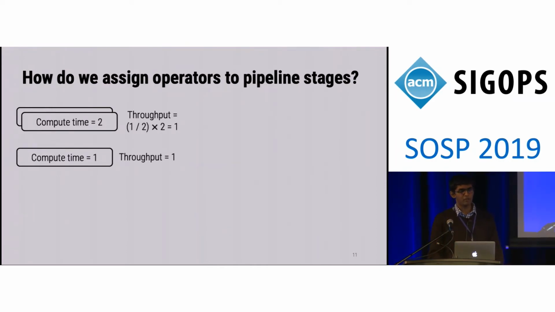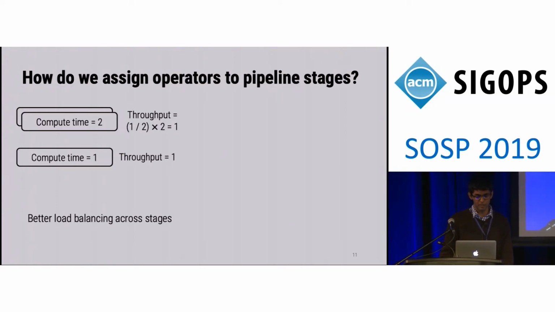To resolve this problem, we can replicate the first stage. This ensures that the first stage is able to process inputs at roughly the same rate as the second stage, which gives us good load balancing across stages.